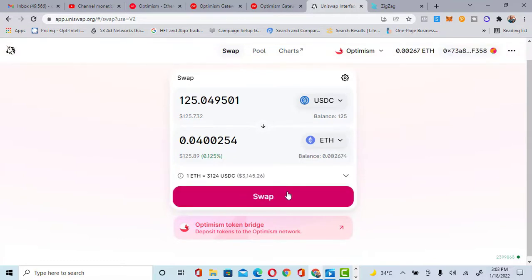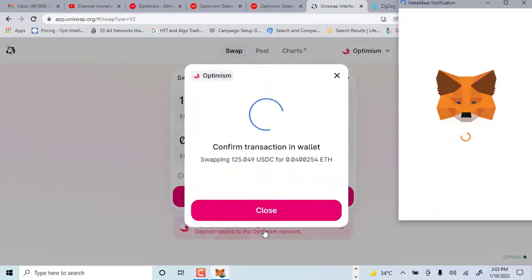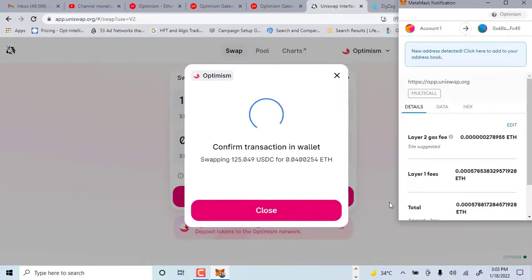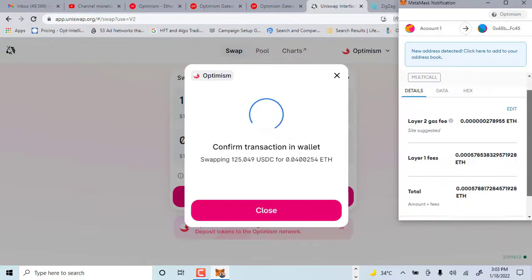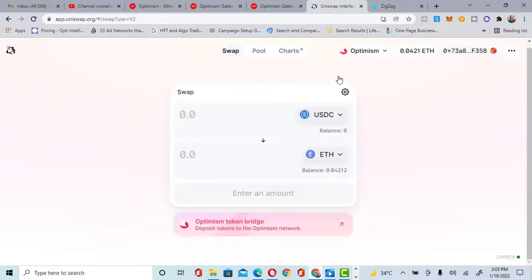Let's go ahead and confirm to swap our USDC back to Ethereum. Click on swap. Click on confirm swap. We'll allow it to confirm. All right, let's also sign in. Confirm it here. Success. We have officially qualified for this airdrop. Guys, this is what you need to do to qualify for this airdrop.